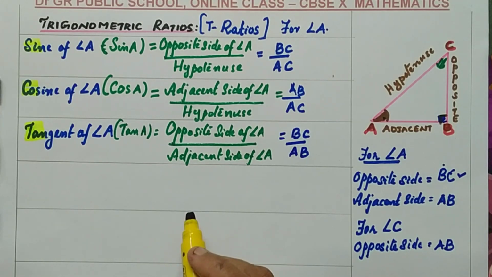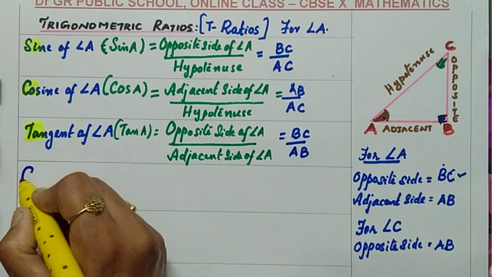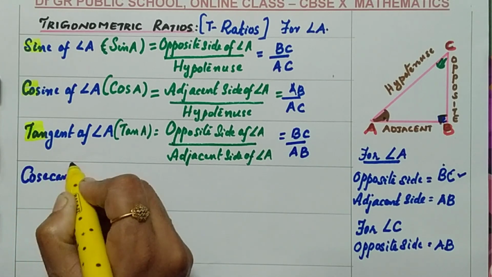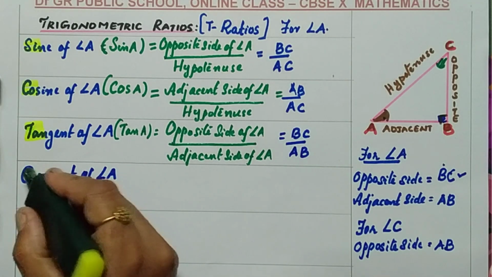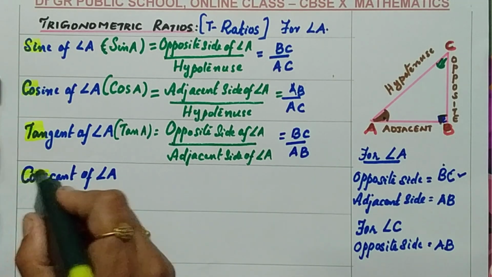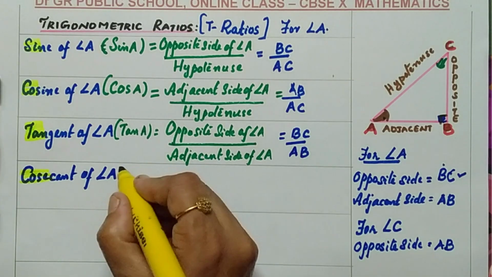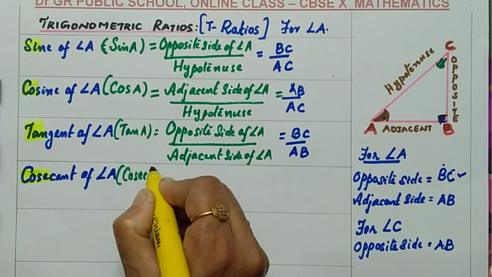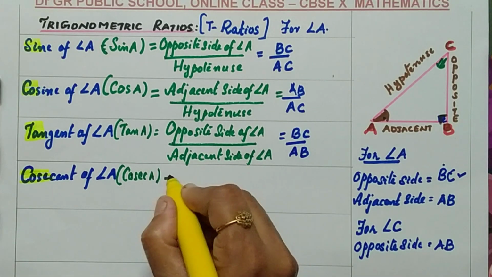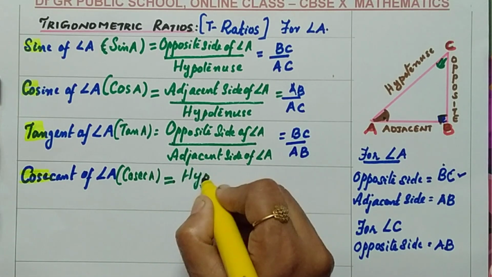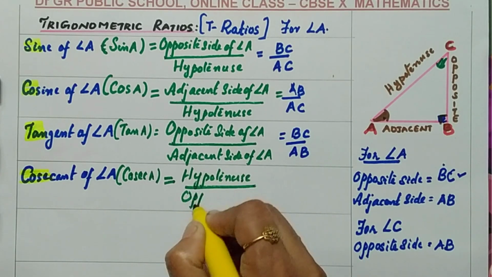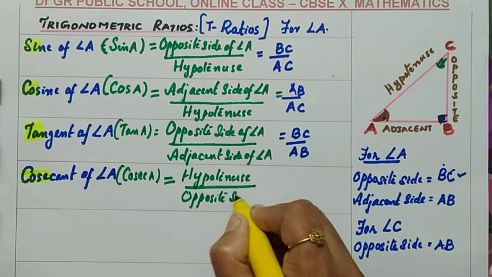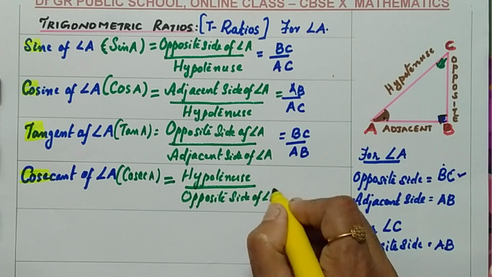Now, 3 more trigonometric ratios are there. The fourth one is cosecant of angle A. For an angle only, the trigonometric ratio can be found out. Cosecant in short can be called cosec. The formula for cosec A is hypotenuse by the opposite side of angle A.